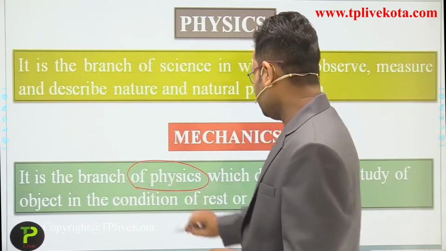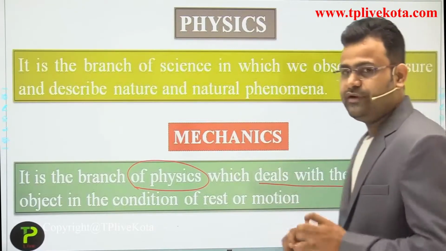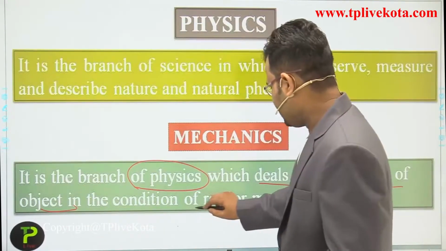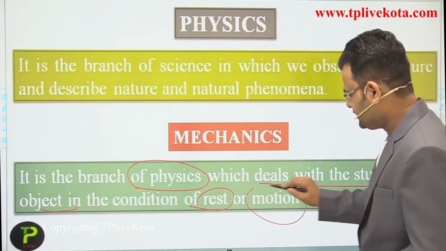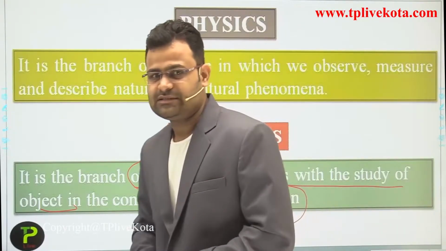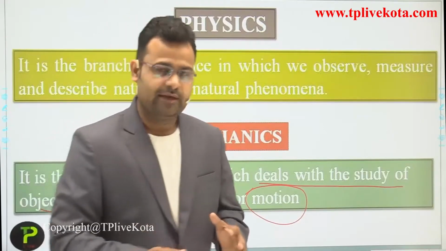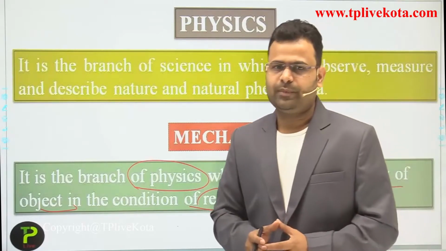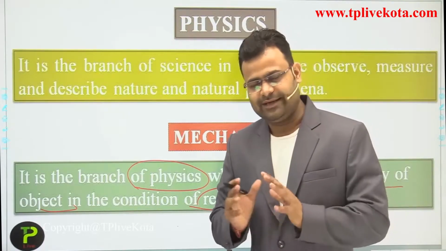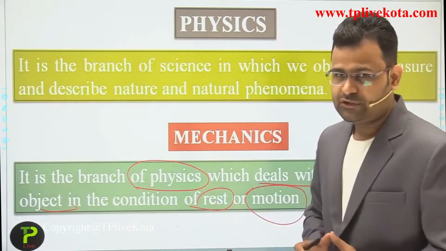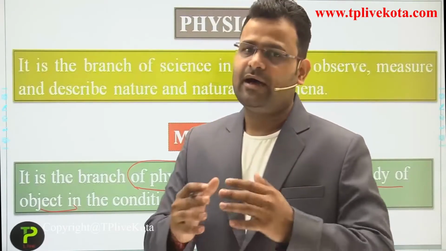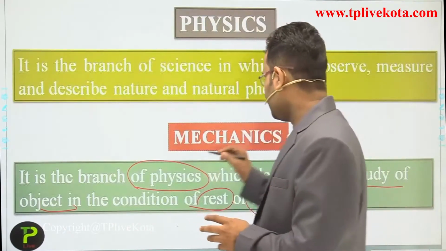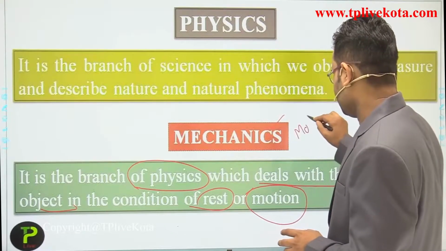It is a branch of physics which deals with the study of objects, whenever an object is at rest and whenever an object is in motion. Sometimes an object is at rest, sometimes in motion, and in that position we discuss all the other properties of an object at rest and in motion. Okay students, so that is physics, and after physics we start a new branch, that is mechanics. In mechanics our first chapter is motion.